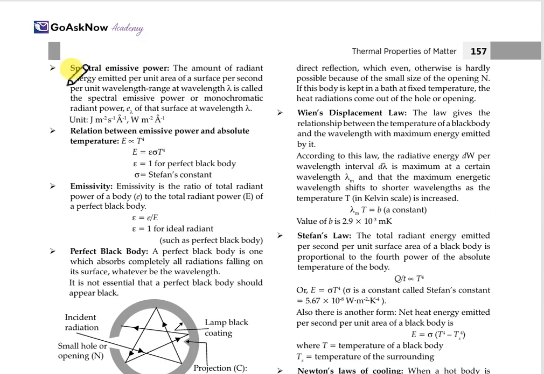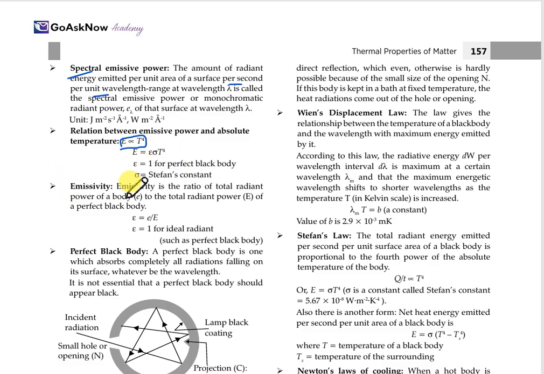Now, spectral emissive power. The amount of radiant energy emitted per unit area of the surface per second and per unit wavelength, in the range at wavelength lambda, is called spectral emissive power or monochromatic radiant power. The relation for emissive power is that E is directly proportional to T raised to the power 4. When we remove the proportionality, it becomes E = epsilon sigma T raised to the power 4, where sigma is the Stefan's constant and epsilon is equal to 1 for the perfect black body.